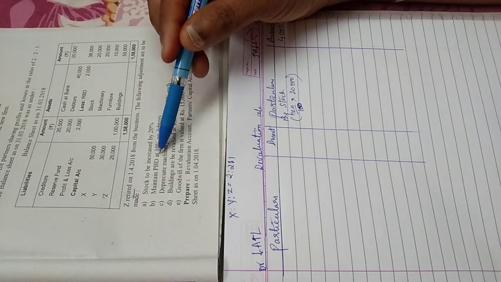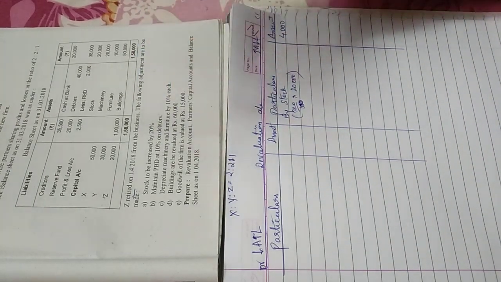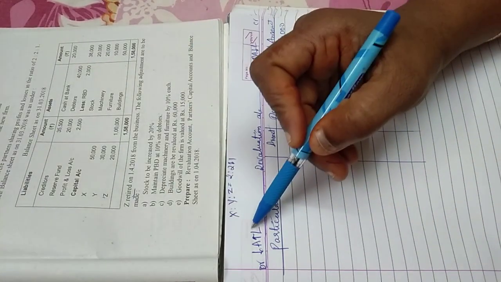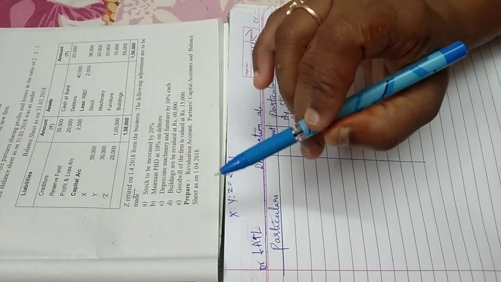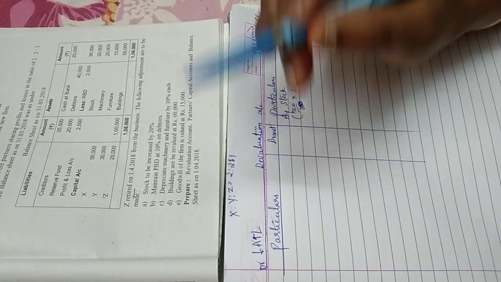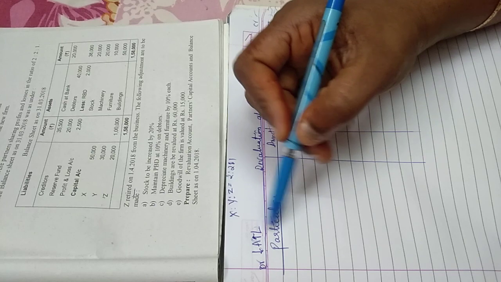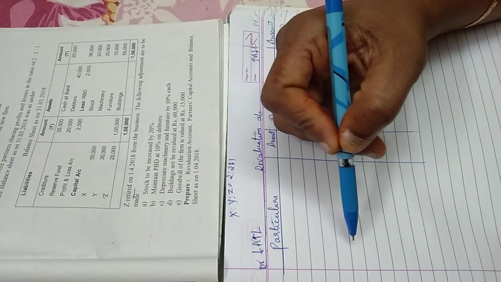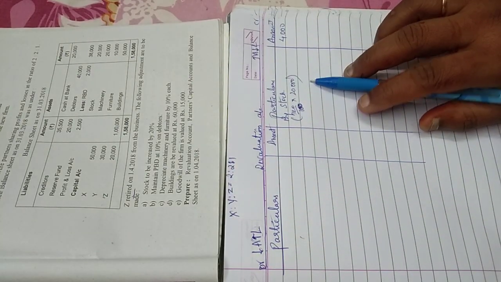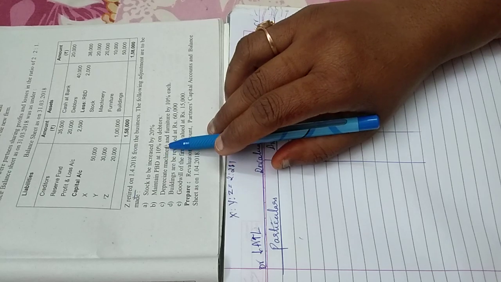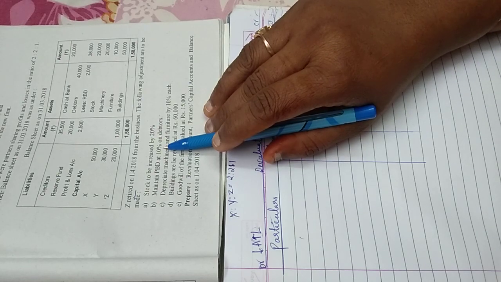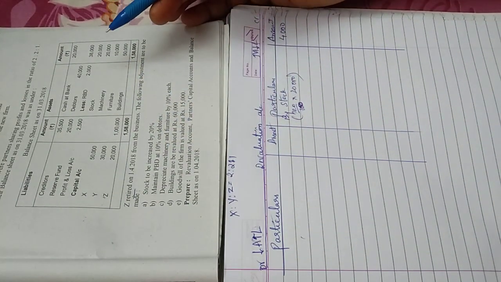Then maintain PDD at 10% on debtors. I've told you, whenever you have to create a new PDD or increase your PDD, it will come this side. That is, you follow the rule of liability. Any kind of provision is a liability, so you can remember it that way. PDD is provision for doubtful debts or reserve for doubtful debts. When you are increasing or creating a new PDD, it will come this side. When PDD has to be decreased, take it the other side.